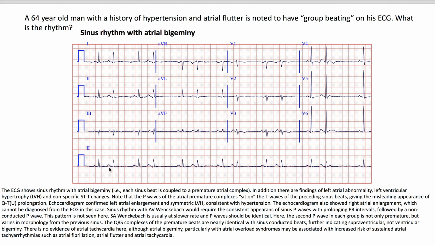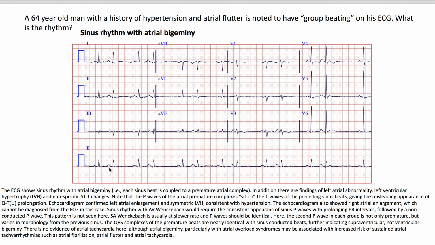Echocardiogram confirmed left atrial enlargement and symmetric left ventricular hypertrophy consistent with hypertension. The echocardiogram also showed right atrial enlargement, which cannot be diagnosed from the ECG in this case.